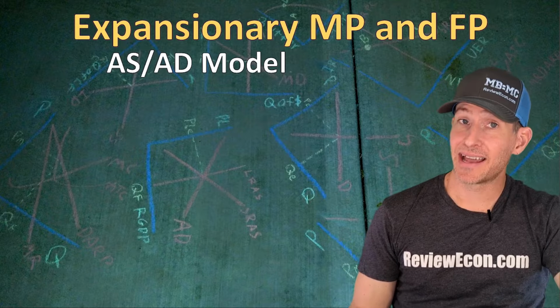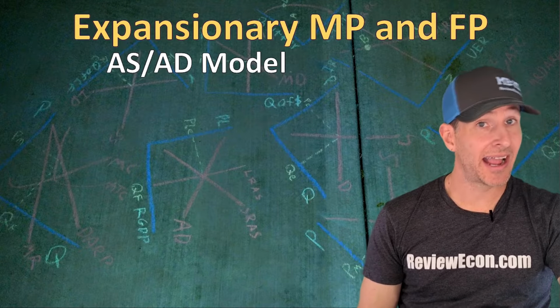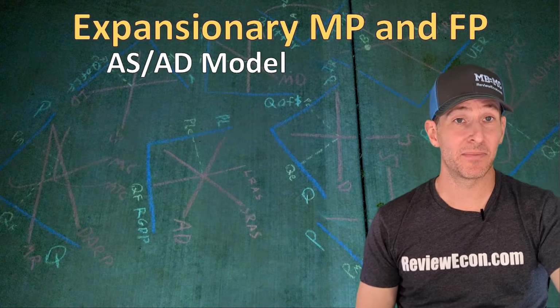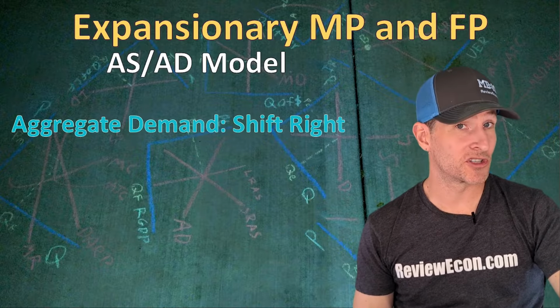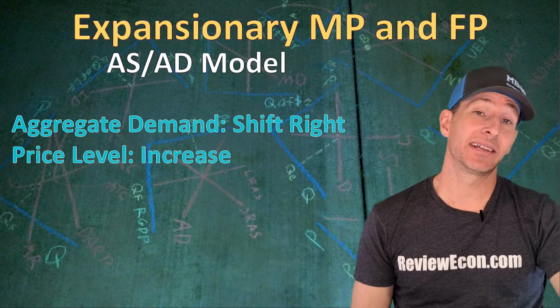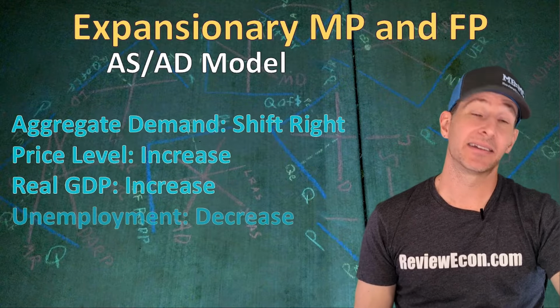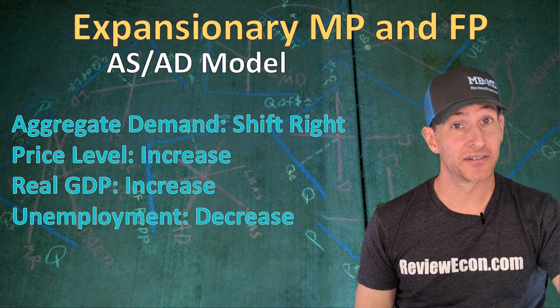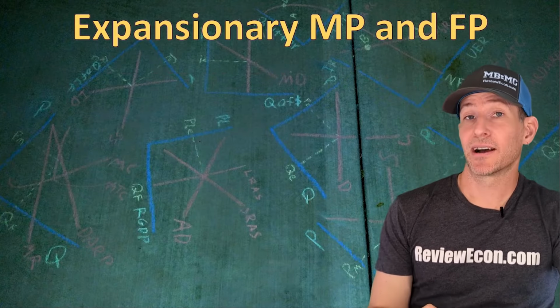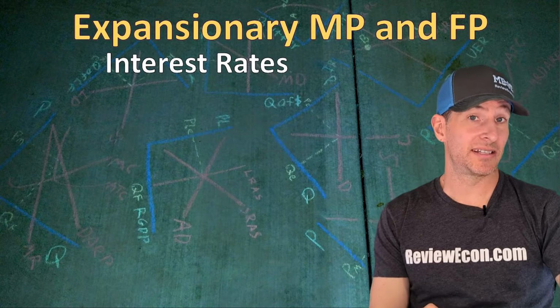And that means that the net effect of expansionary monetary and fiscal policy on the ASAD model means we're going to have a rightward shift of that aggregate demand curve. We're going to see an increase in the price level, an increase in real GDP, and a decrease in unemployment or an increase in employment. When it comes to interest rates, however, we are going to see some difference.